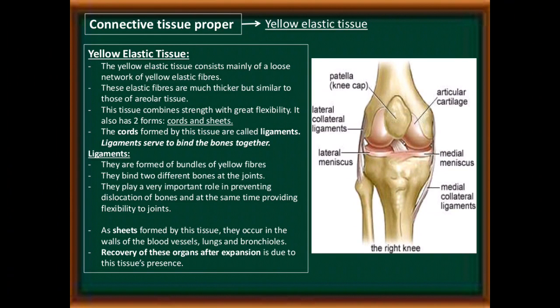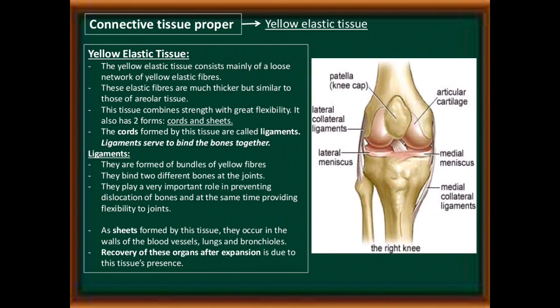Now see the yellow elastic tissue of the connective tissue proper. Yellow elastic tissue consists mainly of a loose network of yellow elastic fibers. These elastic fibers are much thicker but similar to those of the areolar tissue. This tissue combines strength with great flexibility. It also has two forms, cords and sheets. The cords formed by the tissue are called ligaments. Ligaments serve to bind the bones together. The main function of a ligament is that it joins bone to bone.